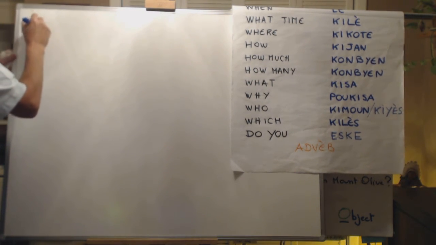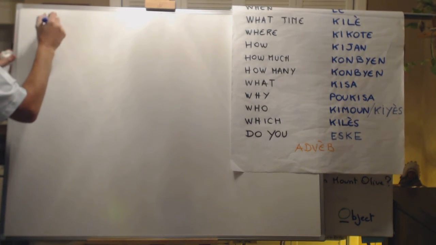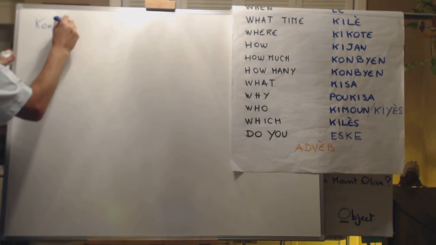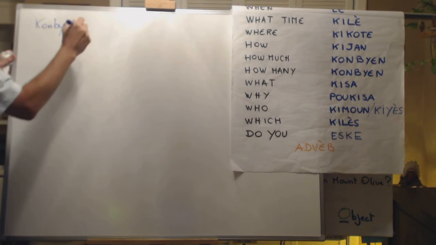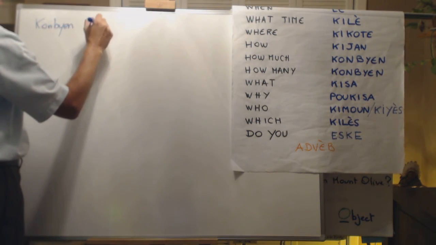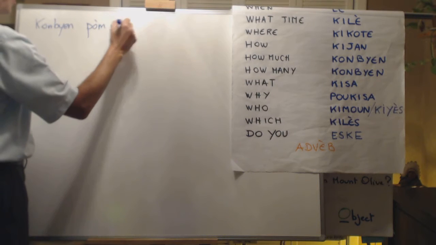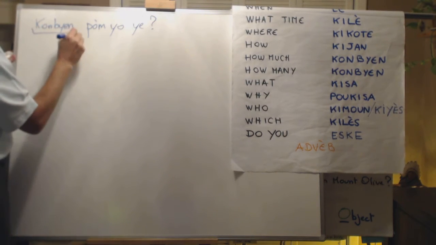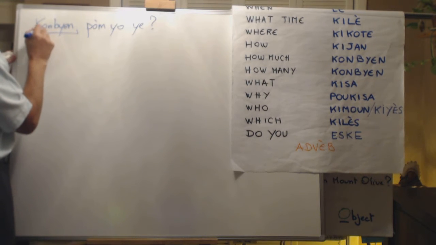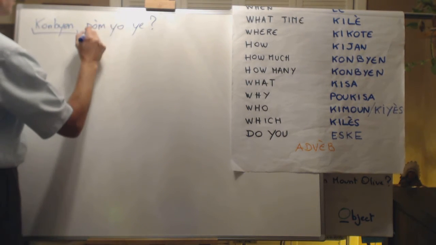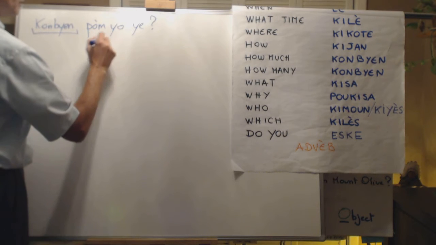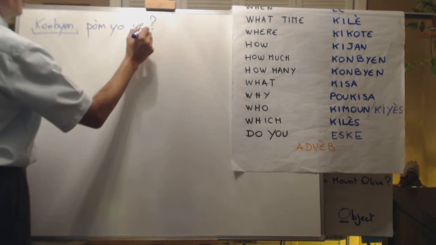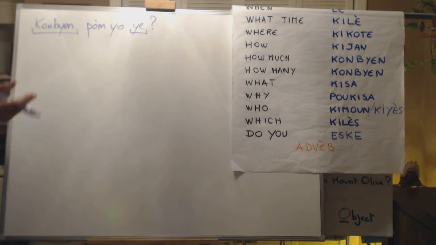So combien pommiers? So it's a key question, okay? Combien pommiers, which is the apples, and the verb to be. How much they are, how much the apples are. Combien pommiers?